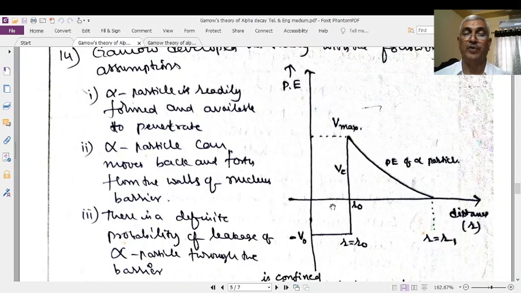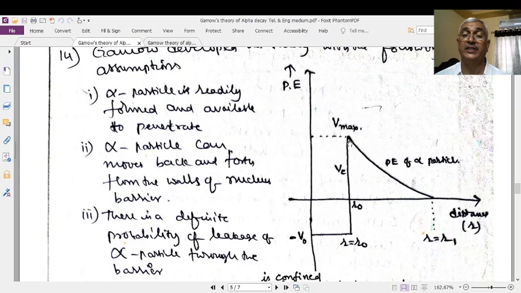If the particle is exactly on the surface, if R is equal to R naught, its negative potential energy suddenly becomes positive potential energy. Up to this point it is negative, and suddenly it becomes positive. Positive potential energy means it is now ready to come out.